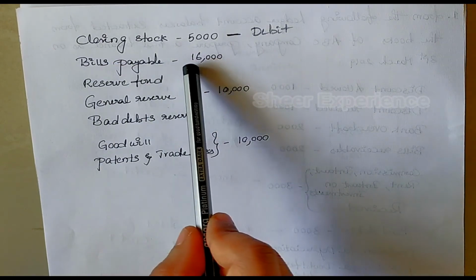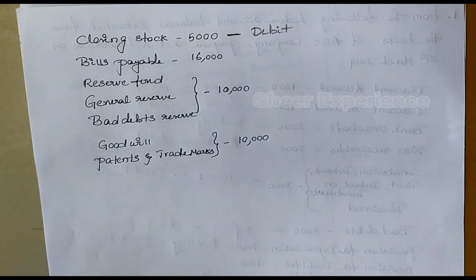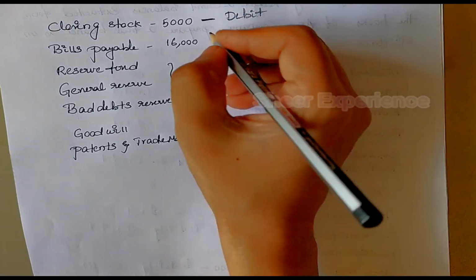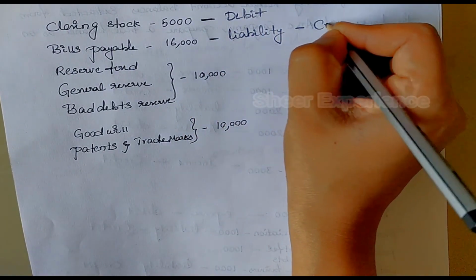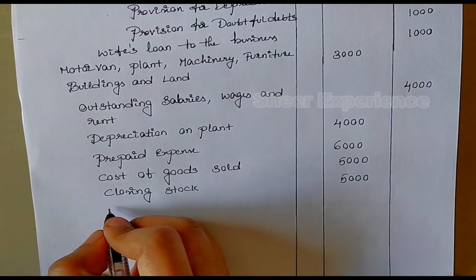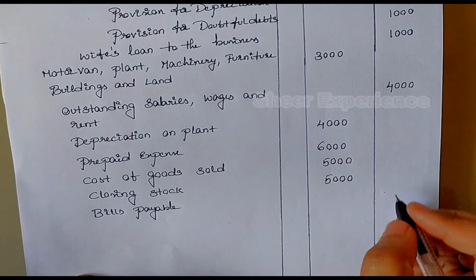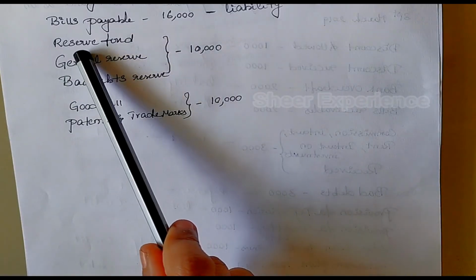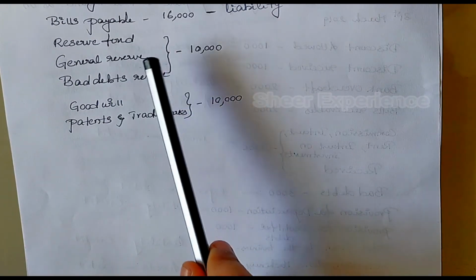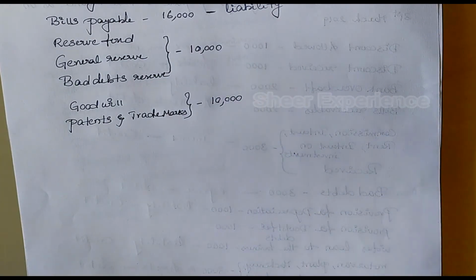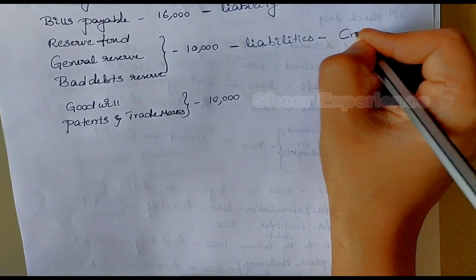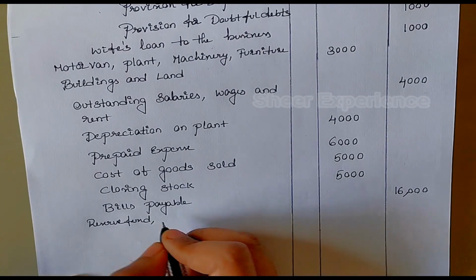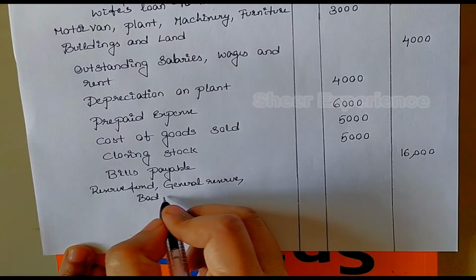Bills payables are liabilities to the business because the business has to pay the bills for their creditors. As per the rule, liabilities should be credited. Amount is 16,000. Next is reserve fund or general reserves and bad debt reserves. All these reserves should be considered as liabilities. Liabilities should be credited. Amount is 10,000.